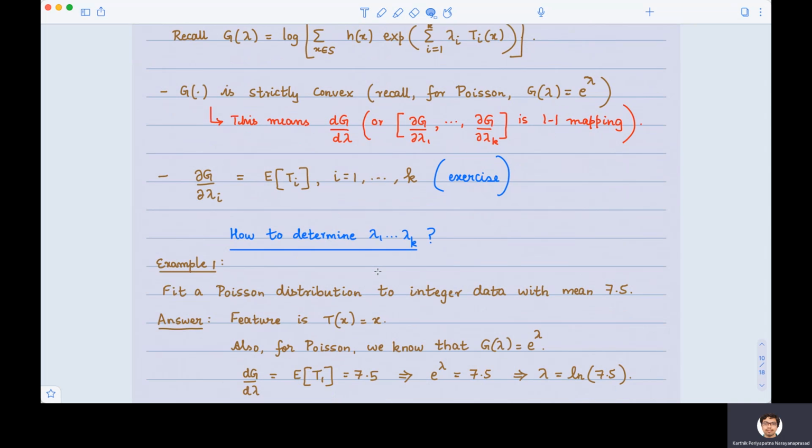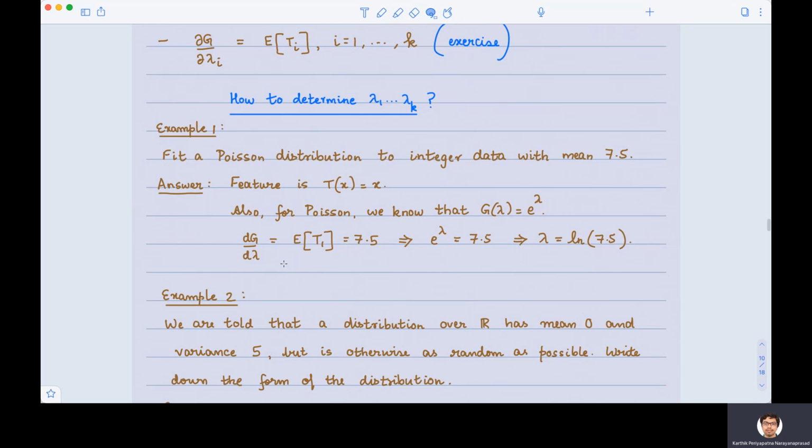The expression for P star, we simply got it by Lagrange multipliers. That was no big deal. But how do we actually determine lambda 1 through lambda k? Here is where information geometry comes in. So let's see some examples to begin with, some easy examples.